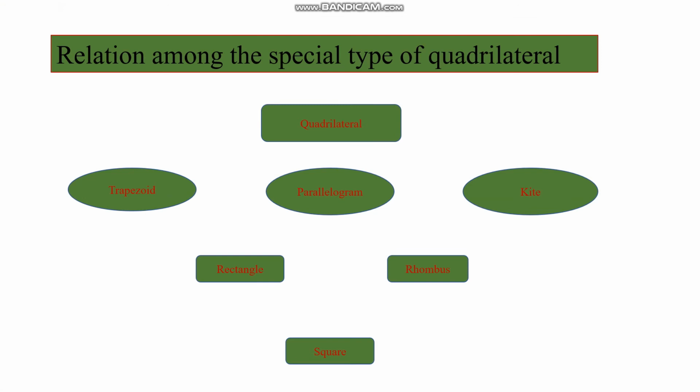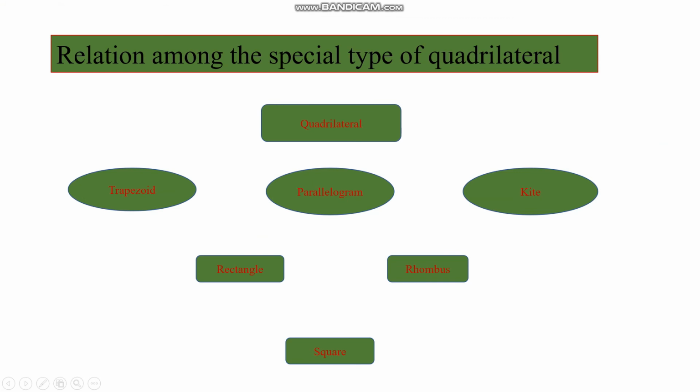Now the next point is the relation among the special types of quadrilateral. This is the general quadrilateral: different sides, different angles, different diagonals. But a parallelogram is a special quadrilateral because two pairs of opposite sides are equal and parallel. In a trapezoid, one pair of opposite sides is parallel. In a kite, no pair of opposite sides is parallel or equal.